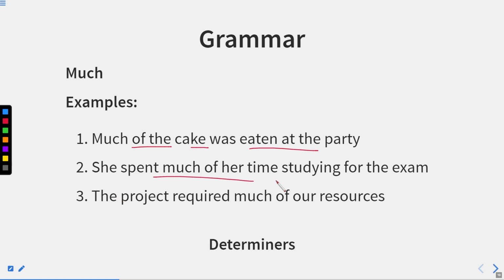She spent much of her time studying for the exam. Now, of course, time is uncountable and she spent much of her time. It means she studied as much as she could. The project required much of our resources. So whatever resources we have, the project required much of them. Now, let us move to the next one.